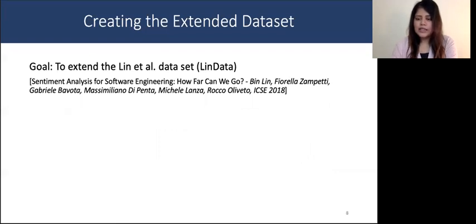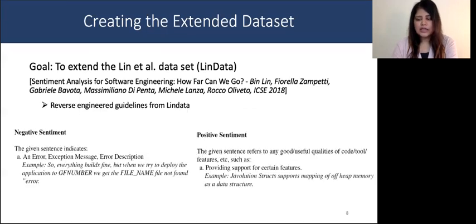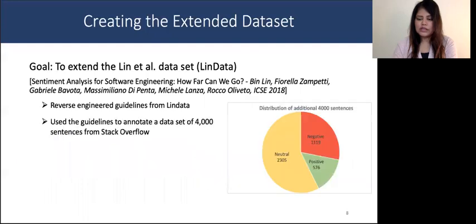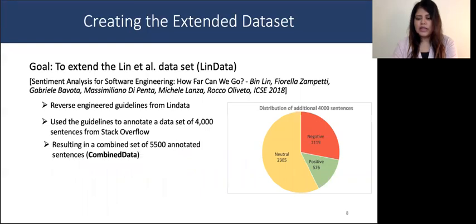For creating the extended dataset, our goal was to extend the Lin et al. data, which we refer to as Lin data here. Lin data is a software-related sentiment annotated dataset created from Stack Overflow posts and consists of 1,500 sentences. So we reverse engineered guidelines from Lin data, such as in the sample shown below, and used these guidelines to annotate an additional 4,000 sentences from Stack Overflow, the distribution of which is shown here. These additional annotations resulted in a combined set of 5,500 sentences, which we refer to as combined data from here onwards.